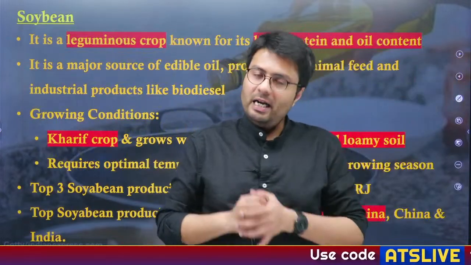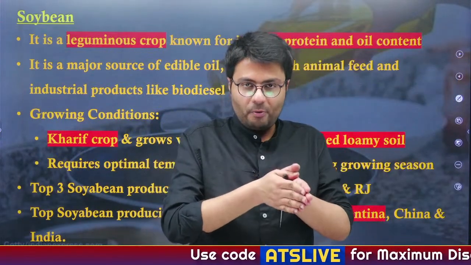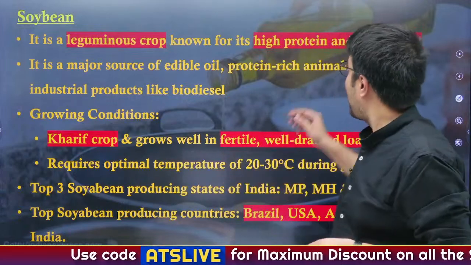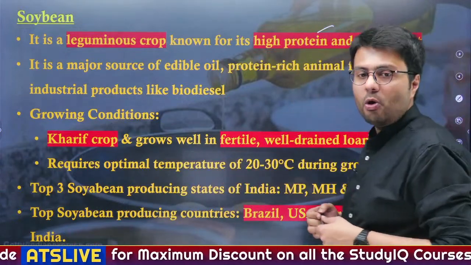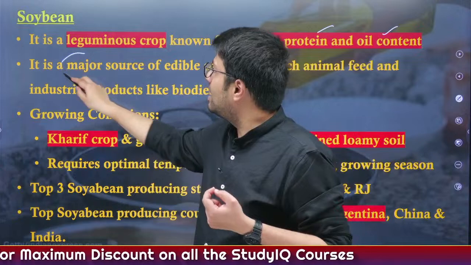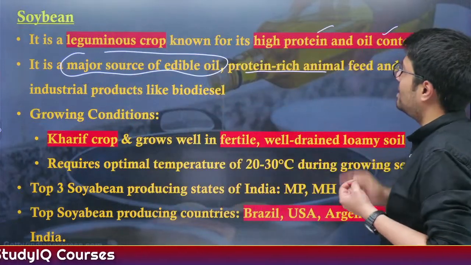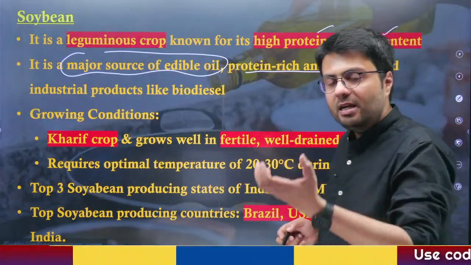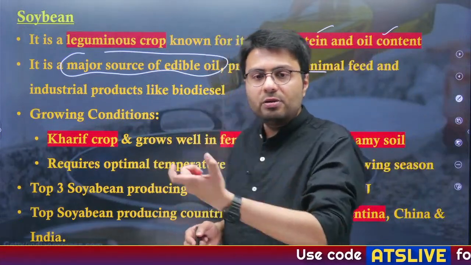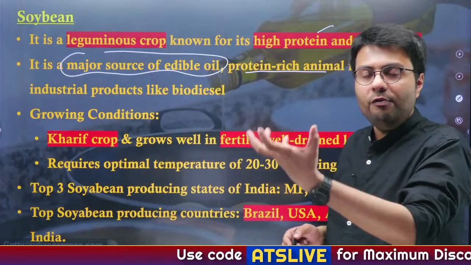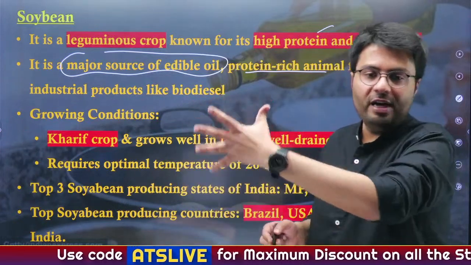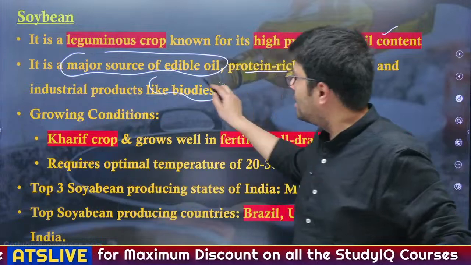Now for that, let us first understand what the soybean crop is. It is a leguminous crop known for high protein and oil content, and therefore it has become a major source of edible oil production. It also acts as a protein rich animal feed. As you can understand, many industries use it to feed animals. So the meal of soybean is used for animal feed, and it is also used in industrial products like the manufacturing